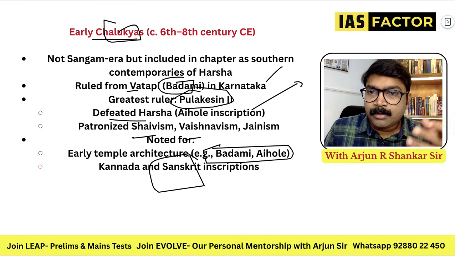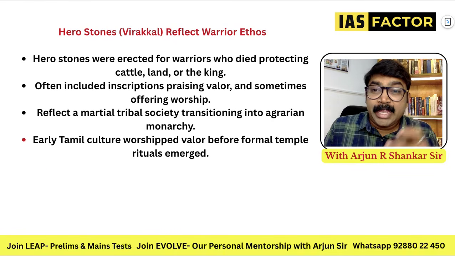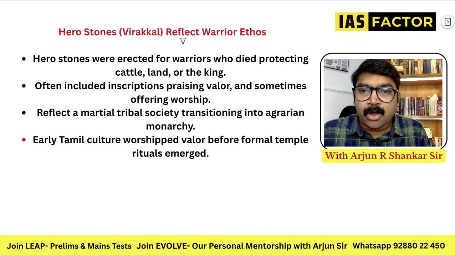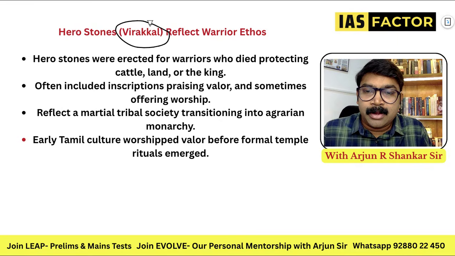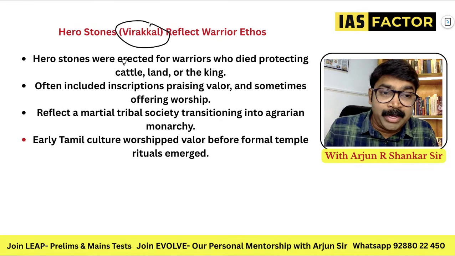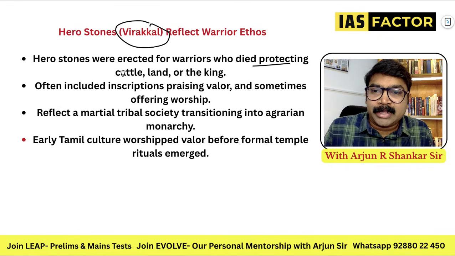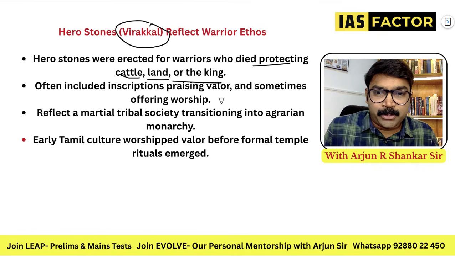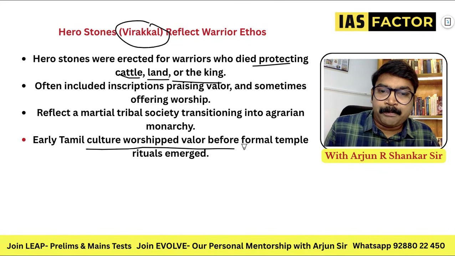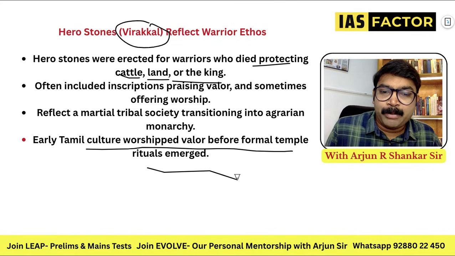Okay, now let's move on to hero stones, random things. Hero stones, or Veerakal. Kal means stone and Veera means hero. Hero stones were erected for warriors who died protecting cattle, land or the king. They often included inscriptions. It shows that Tamil culture worshipped heroism before formal temple culture.